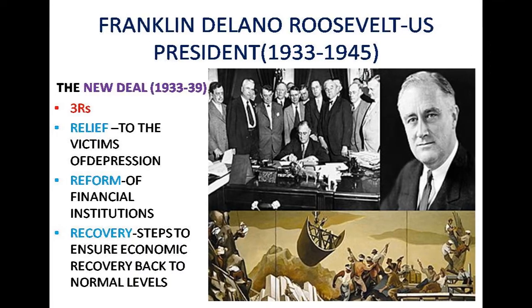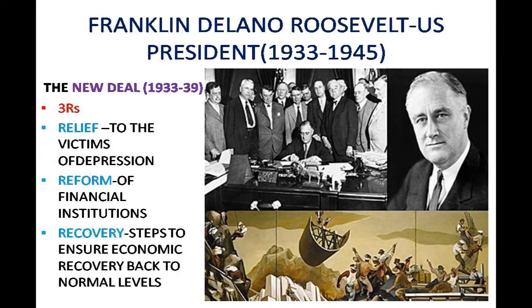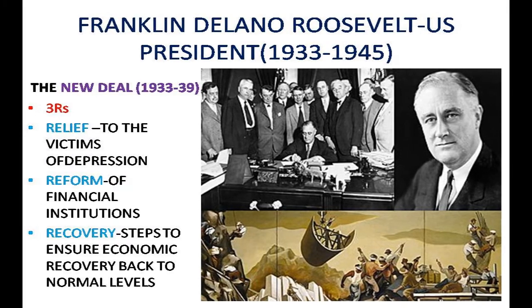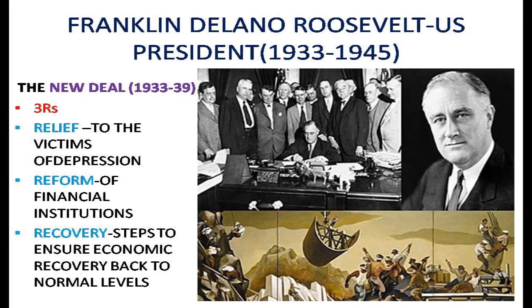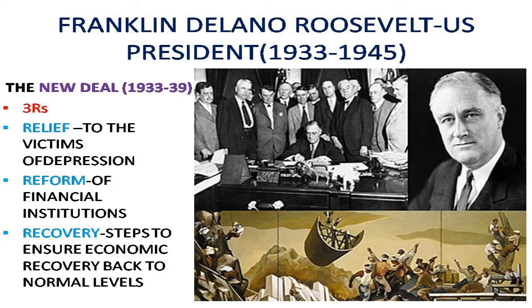Franklin Delano Roosevelt, who became the president, announced the New Deal. What was that New Deal? It was a series of programs, public work projects, reforms and regulations enacted by Roosevelt between 1933 and 1939. Okay, 33 to 39.